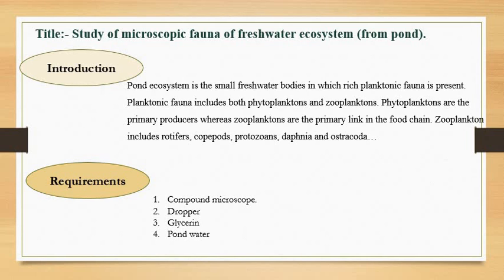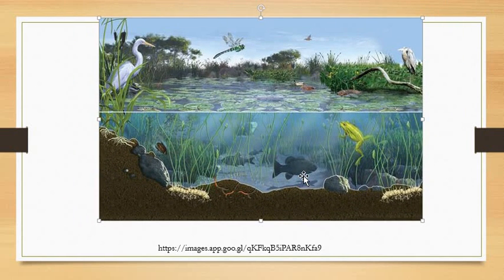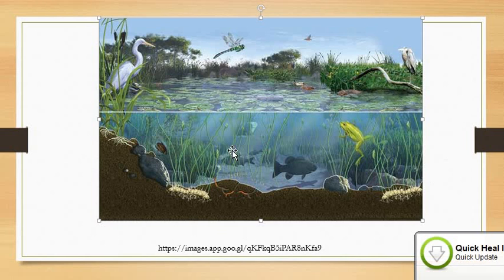Dear students, let me show you the diagram of a pond ecosystem. You can see a small pond, with variable size, but bounded from all sides, having a depth of 12 to 15 feet. In this pond ecosystem, phytoplanktons are there, along with a number of small zooplanktons and microscopic phytoplanktons. The larger plants you can see are the submerged aquatic vegetation, submerged plants, right?